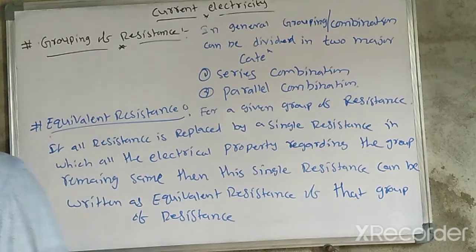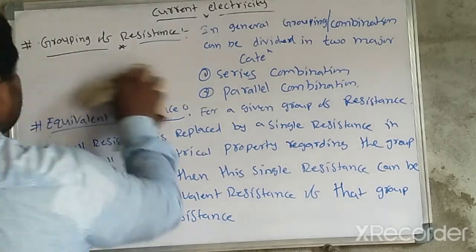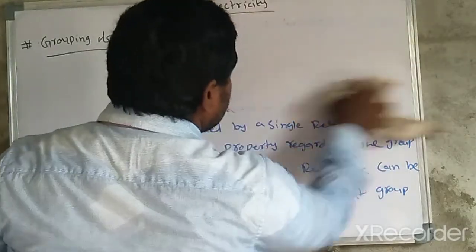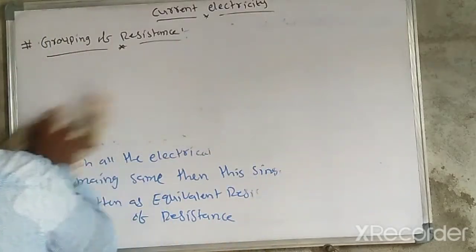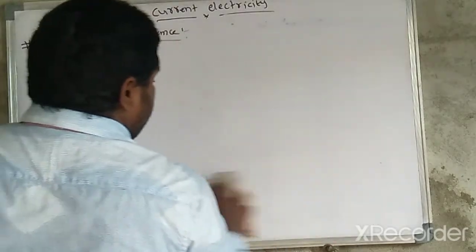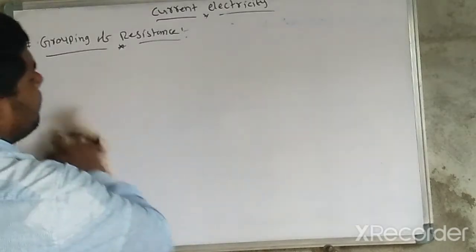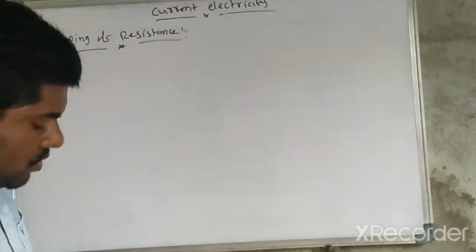So let us consider one group of resistors.